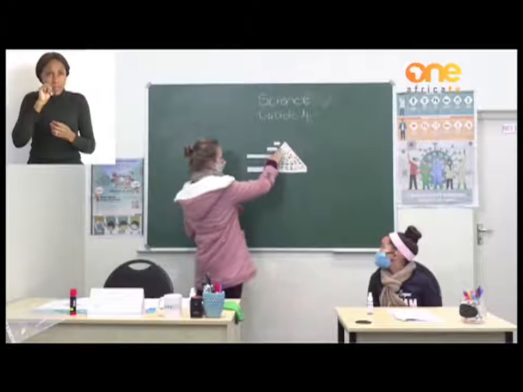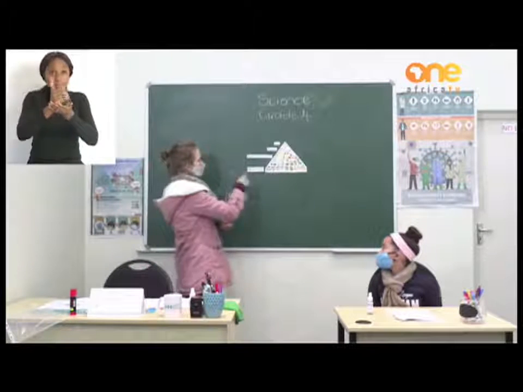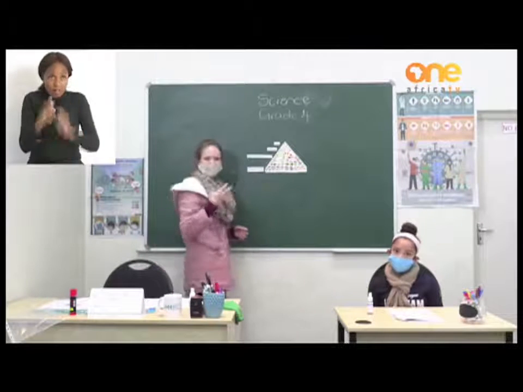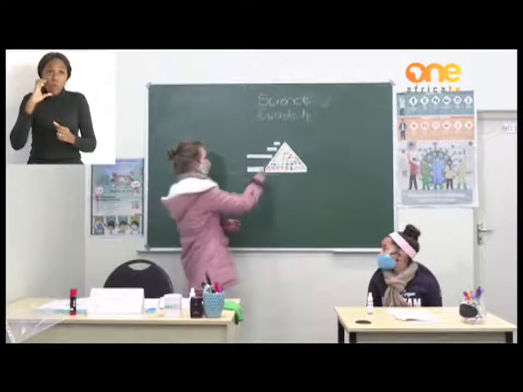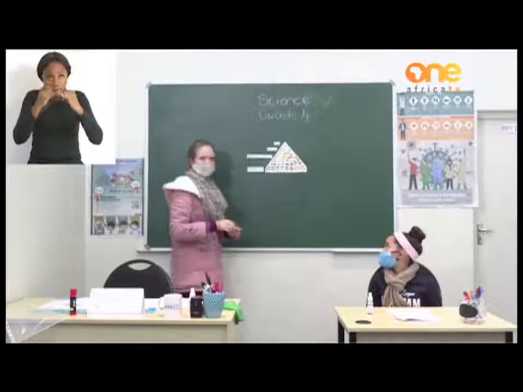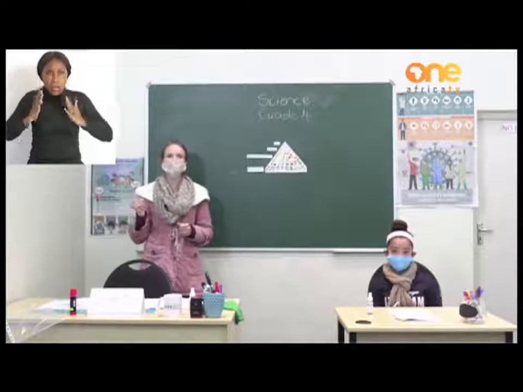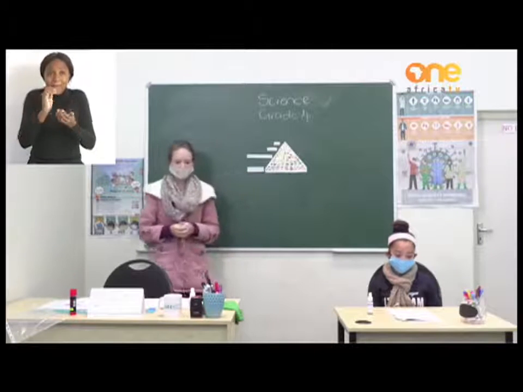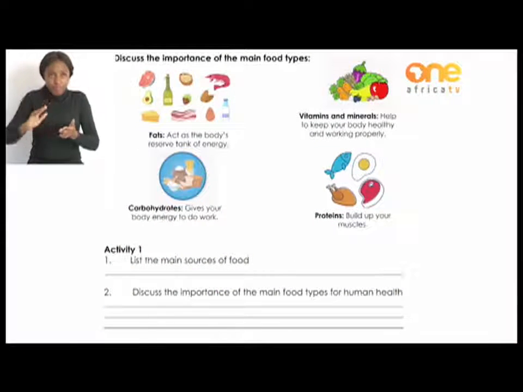Then we move up to the smaller parts of the triangle. Up there, we have proteins and fats. Proteins are normally found in meat products and in dairy products. Our body needs a little bit less protein than it needs of carbohydrates. Then right there at the top, the smallest part of the triangle, we have fats. Our bodies need fats, but a little bit less than proteins and carbohydrates. Let's quickly take a look at page 12 again and work through that. Carbohydrates, we're going to start with that one first.